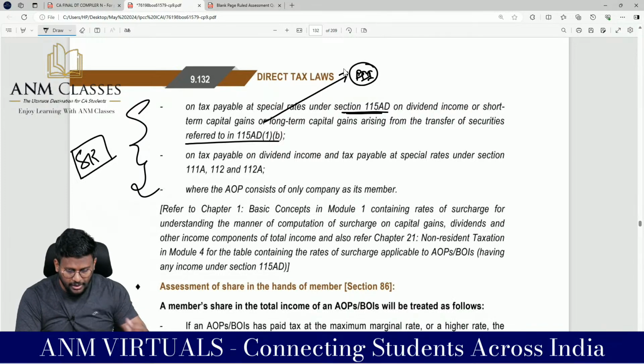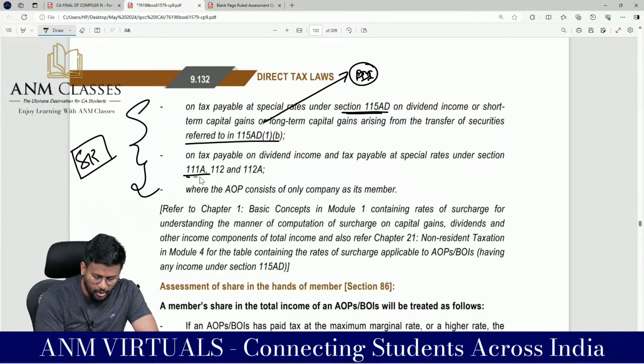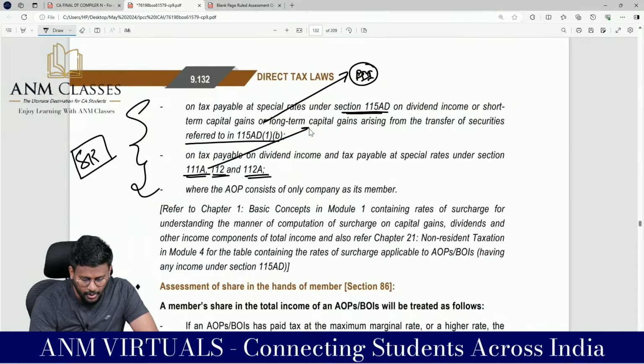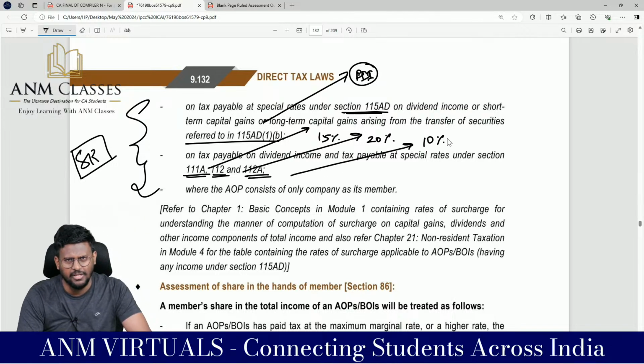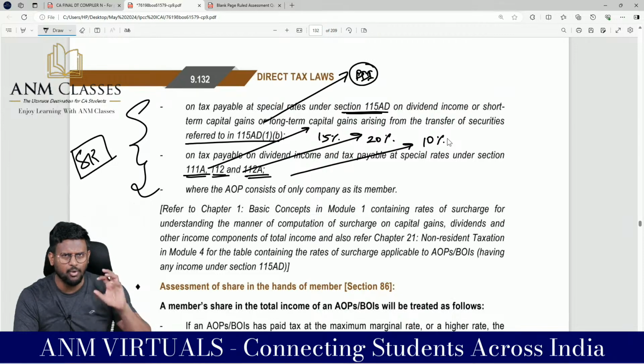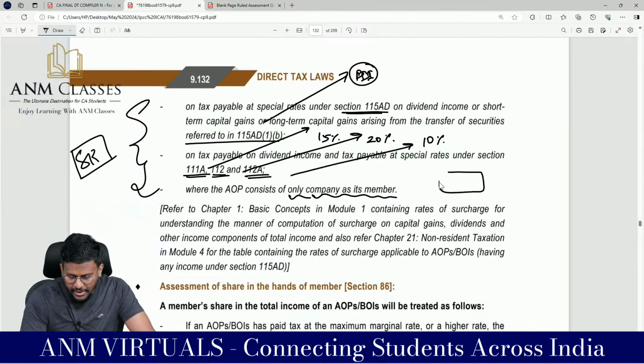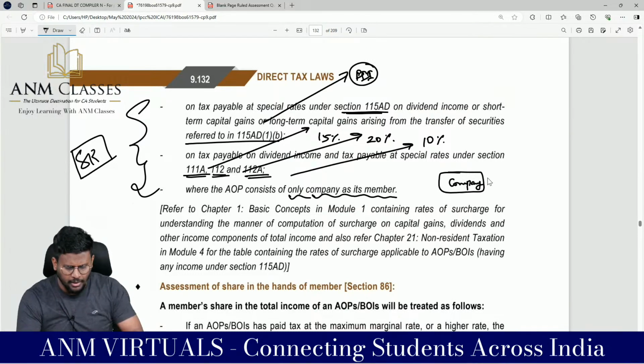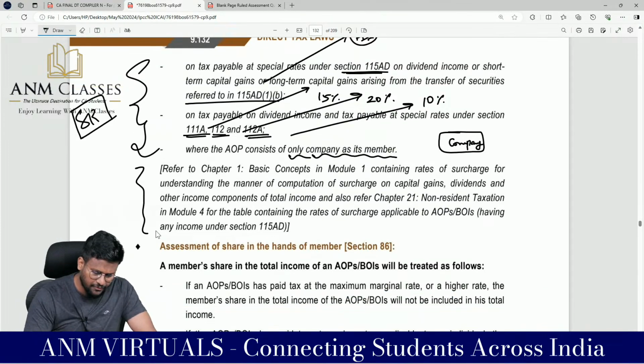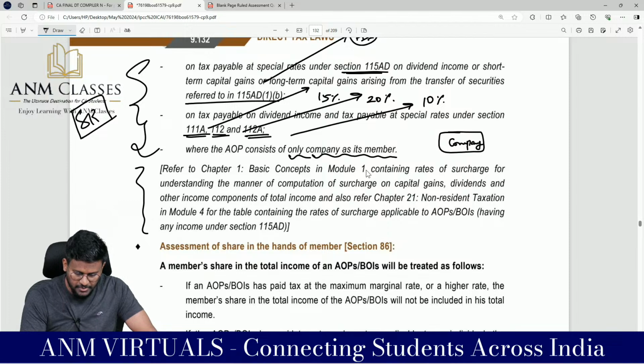On tax payable on dividend income and tax payable at special rates under 111A or 112 or 112A. 111A, we know, is a concessional tax rate of 15%, 112 a concessional tax rate of 20%, 112A a concessional tax rate of 10%. For these items, the maximum we can charge is only 15% surcharge. Where the AOP consists of only companies as its members, so the AOP is comprising only company members, say 5 companies have started an AOP, then the maximum surcharge will be 15%. All this has been discussed in the basic concepts, module number 1.